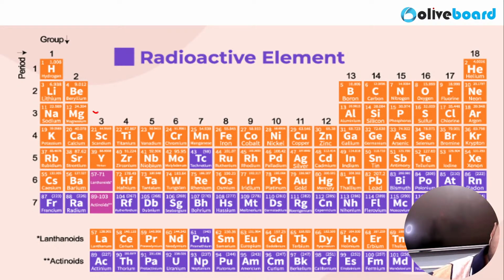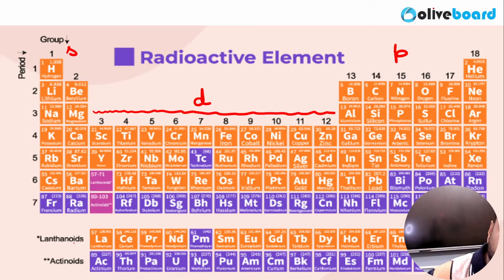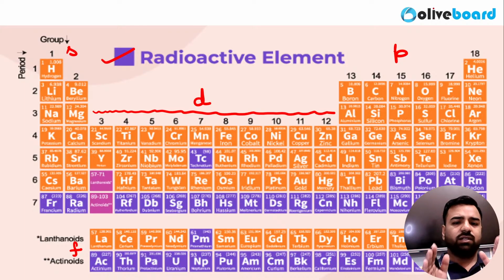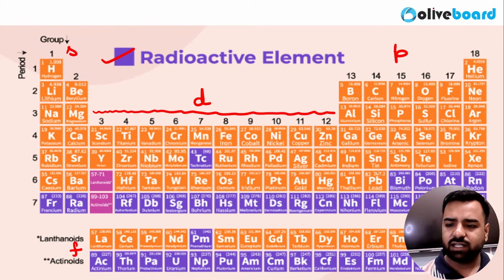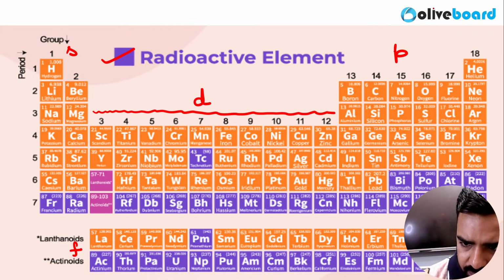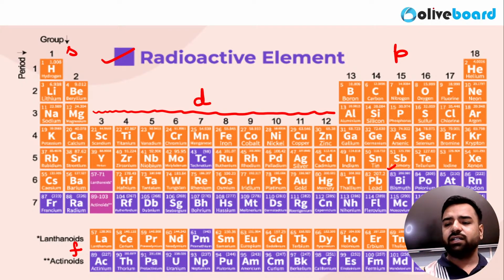As you have told us, from this to this section, this is under D block, right? This is S block, this is P block, and this is F block. So the radioactive elements are present here. The best part will be the elements which are greater than 82. That starts from bismuth. So 82 is the atomic number of lead. So after lead, all the elements till 118 are considered as radioactive elements.